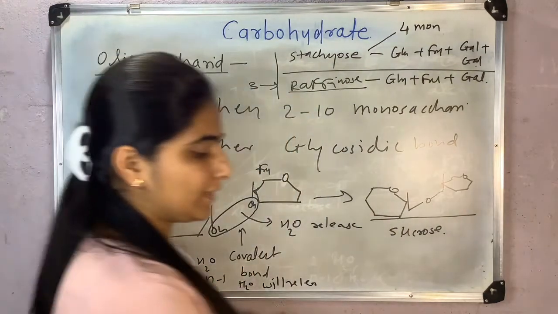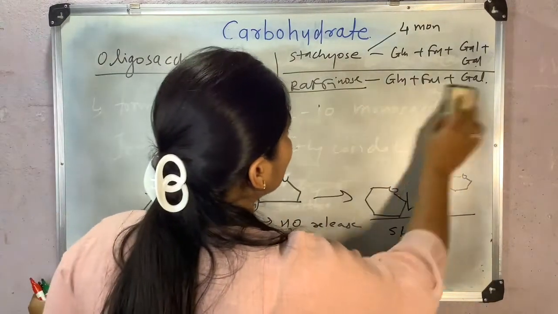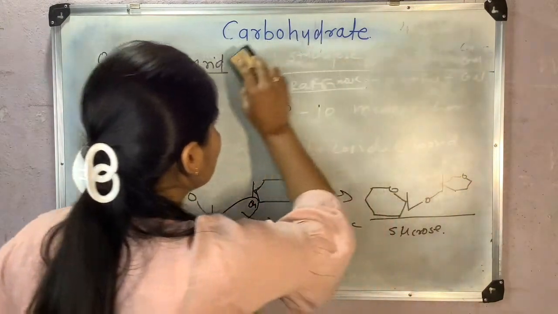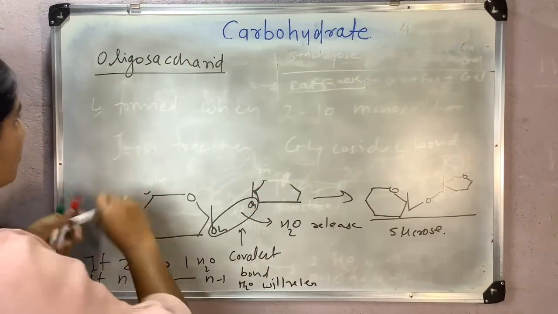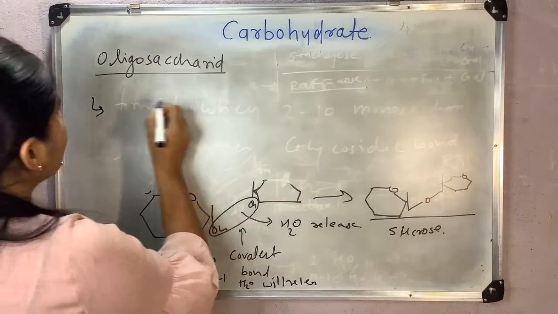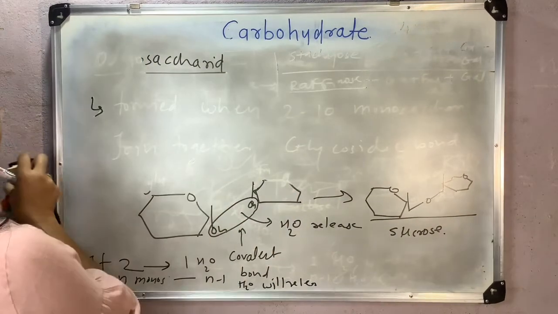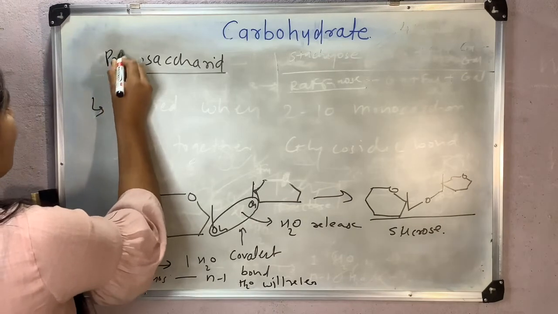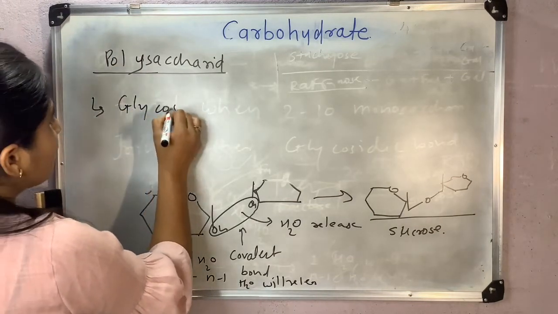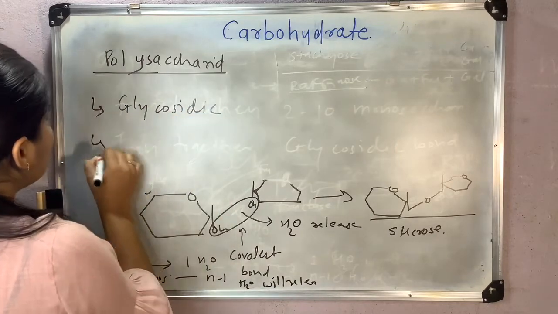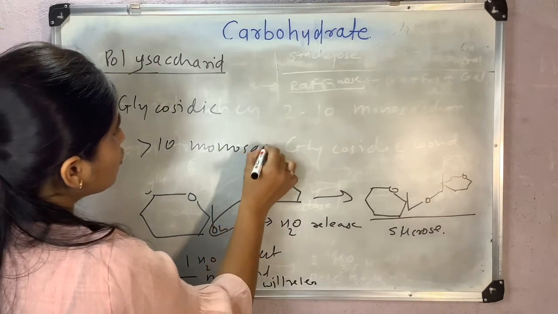And polysaccharides are made up of more than 10 monosaccharide units. In polysaccharides there is also a glycosidic bond, and more than 10 monosaccharide units are joined together.